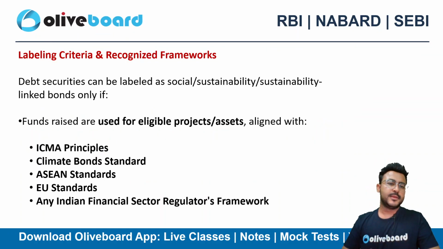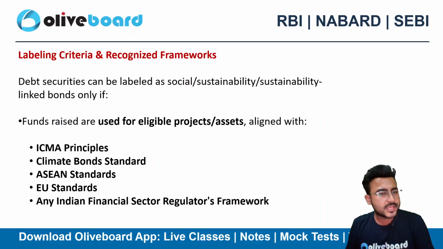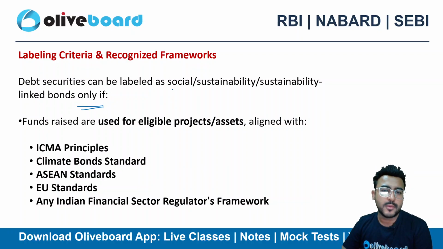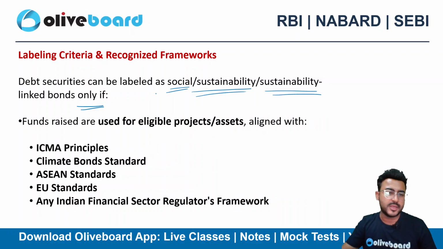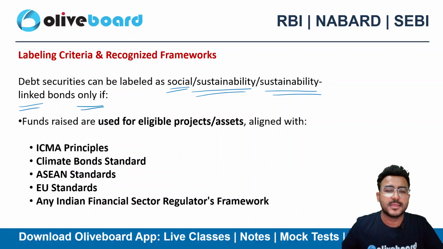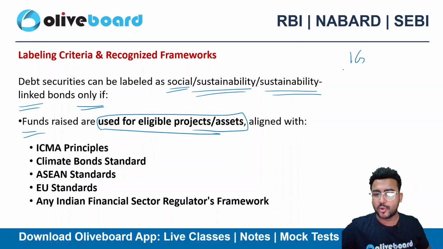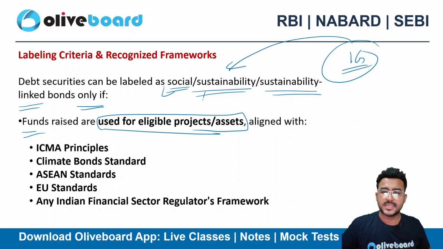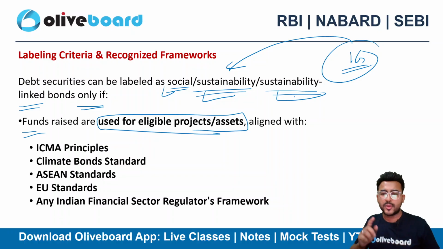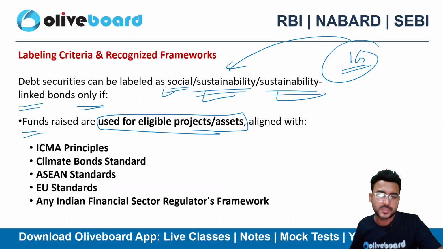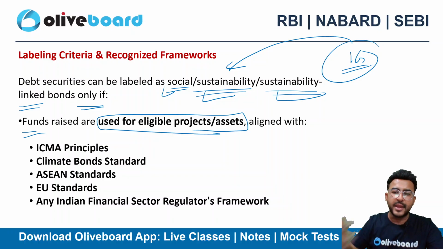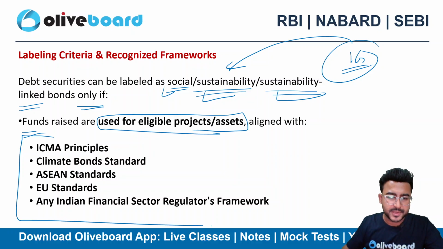Labeling criteria and recognized frameworks: debt securities can be labeled as these three only if the funds raised are used for eligible projects or assets. Let's suppose I have raised 1 crore rupees. I can call it a social, sustainability or sustainability linked bond only if this 1 crore rupees is being used for eligible projects or assets.